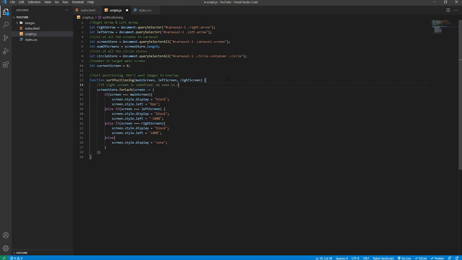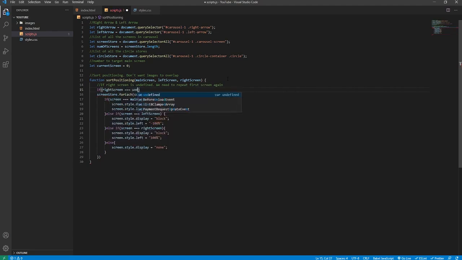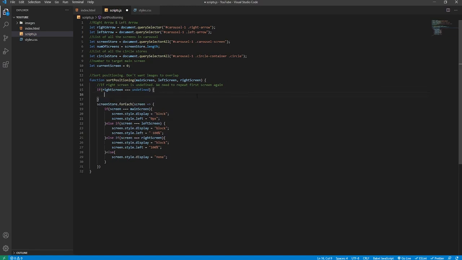We'll say if right screen is undefined, we need to repeat the first screen again. So if right screen equals undefined, in other words, document tried to find a node in the document object model, but it couldn't find anything, we'll say right screen equals screenStore[0]. So in this scenario, they press the right arrow and there's no more images to the right, so we use the first left image to repeat the cycle again.